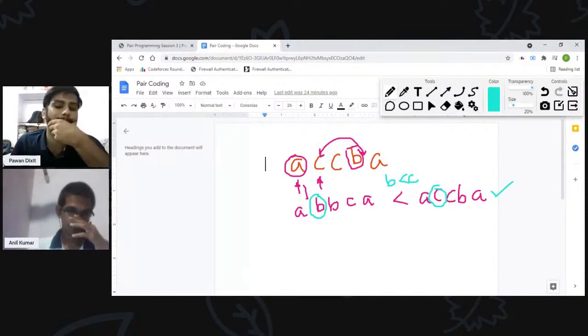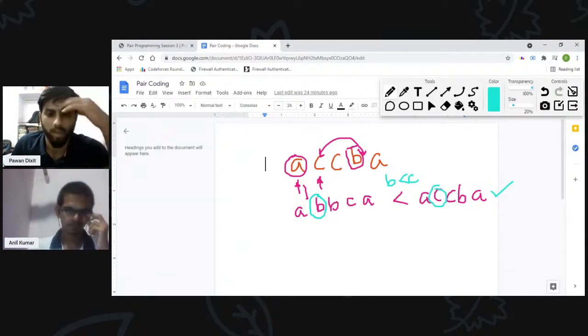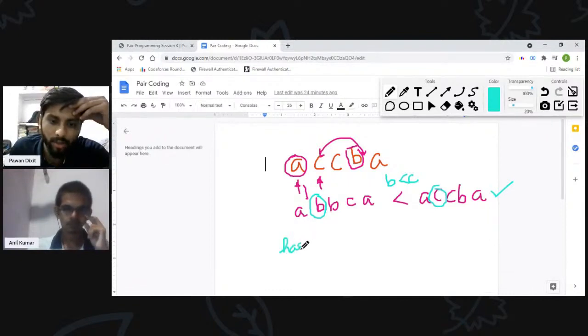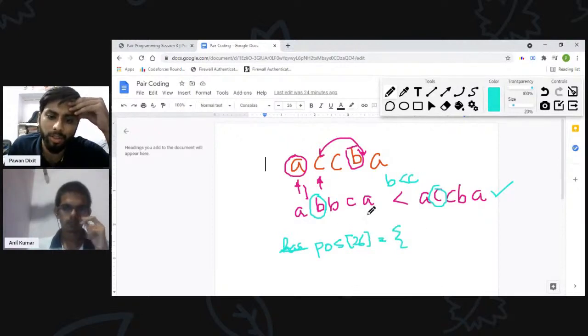So we have to track the characters which are occurring before a particular position. What we can do is have a position array which is of size 26, because there are only 26 lowercase alphabets, and in that we will be storing the first occurrence of each letter.